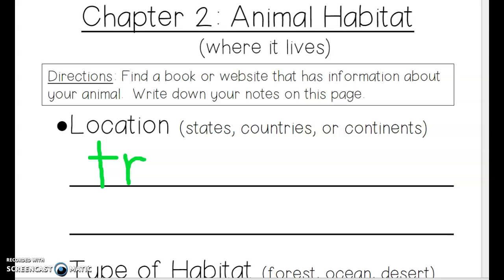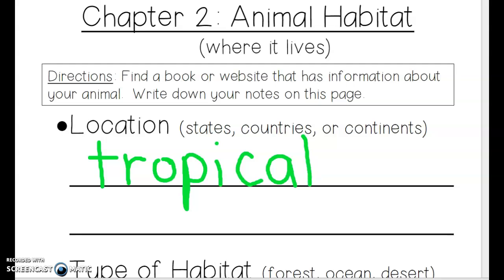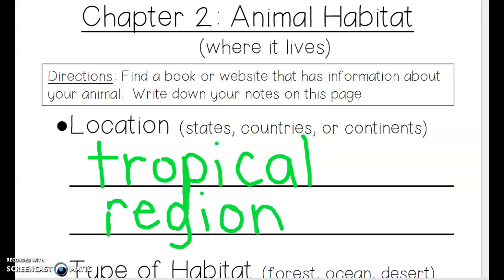Dive down R, magic C-O, dive down P, dive down I, magic C-A, dive down L. Tropical, I'm going to put regions down here. Dive down R, hit the ball, run around the base for the E, magic C-G, dive down I, magic C-O, dive down N, magic C-S, tropical regions.